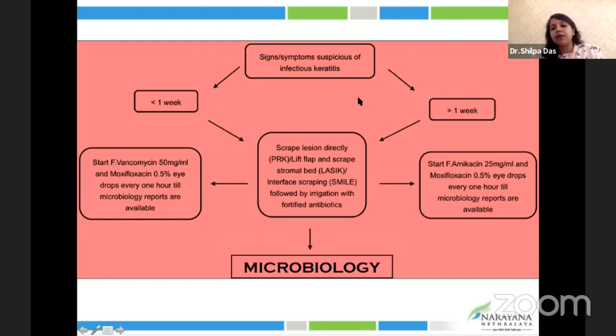And if it is more than 1 week, start off with fortified amikacin along with moxifloxacin. This is because amikacin is the drug of choice for atypical mycobacteria as well as nocardia, which is more common after 1 week of LASIK.